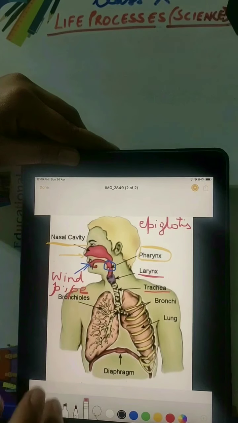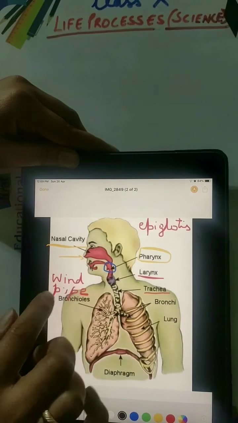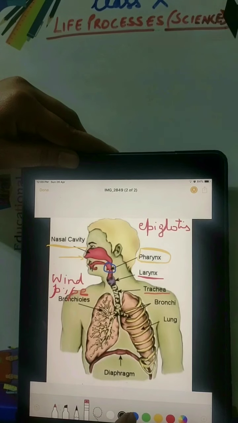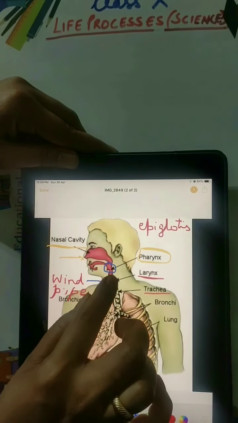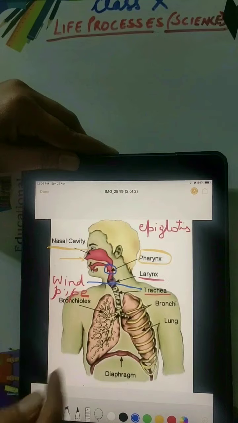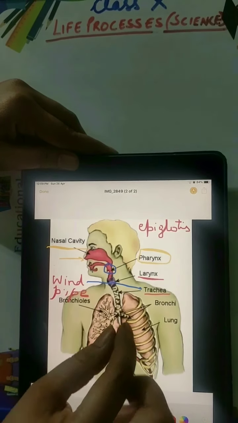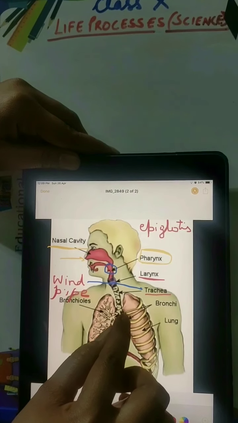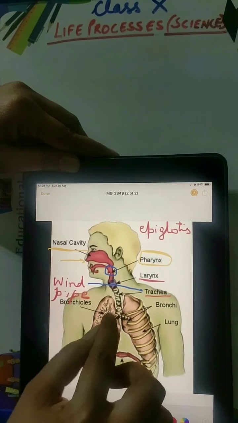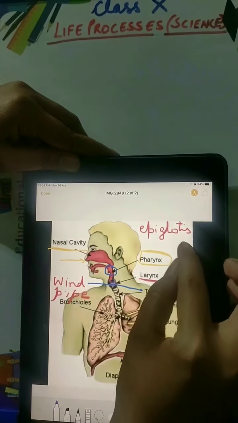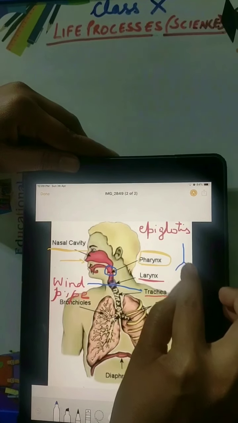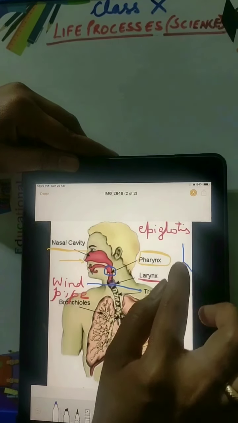Okay, this is not your windpipe, actually trachea is your windpipe. Now this trachea is a continuous tube-like structure which is going to bifurcate into two tube-like structures. One tube-like structure is coming and it is going to divide into two tube-like structures.